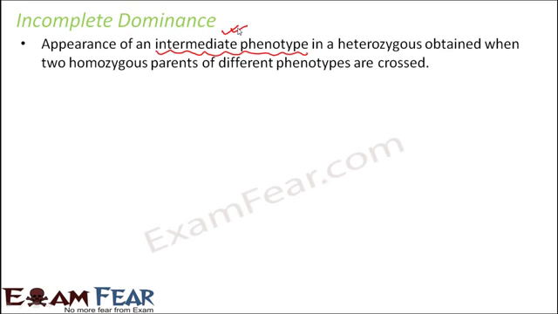Obviously Mendel's laws could not explain this scenario, and that is why a new concept of incomplete dominance came up. Mendel was unaware of incomplete dominance. As per Mendel, the phenotype of the offspring will be similar to one of the parents. So if a red flower is crossed with a white flower, the offspring will either be red or white.